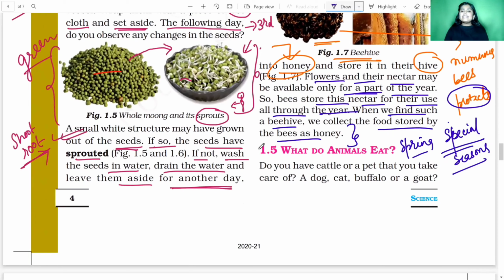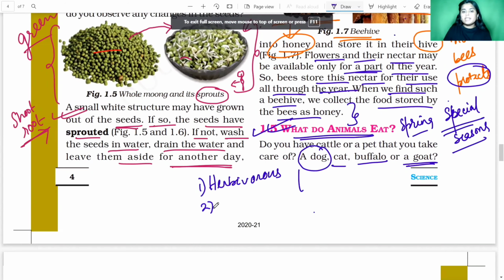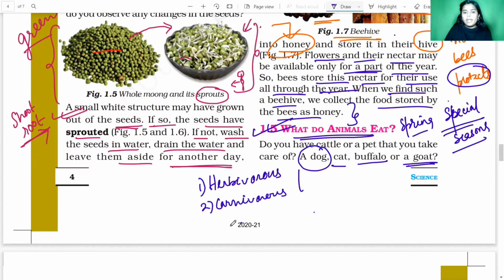Clear? Next, in 1.5, we are going to study what animals eat. What does a dog eat? What does a cat eat? What does a buffalo eat? And what does a goat eat? We all know that there are three types of animals according to their feeding habit: the herbivorous, the carnivorous, and the omnivorous.